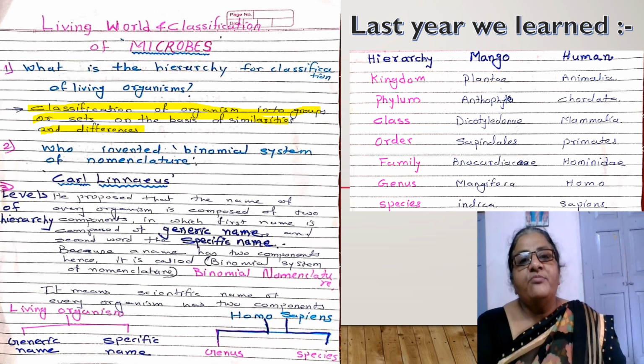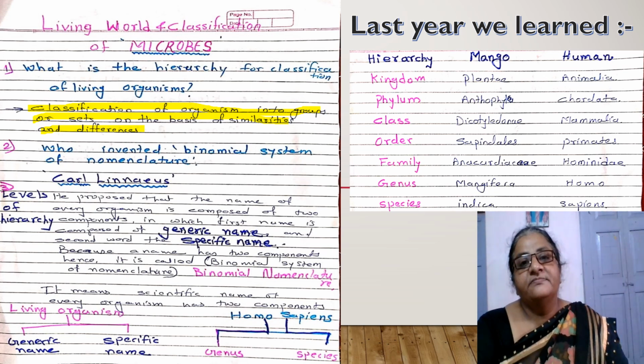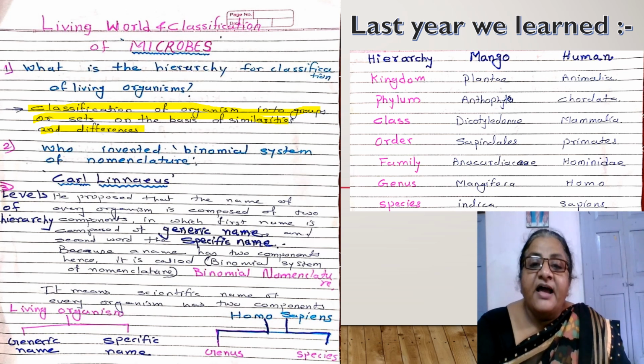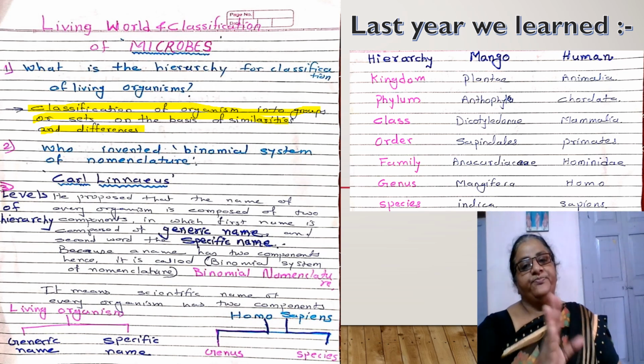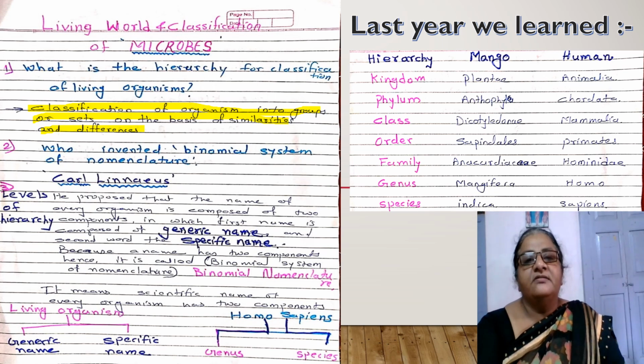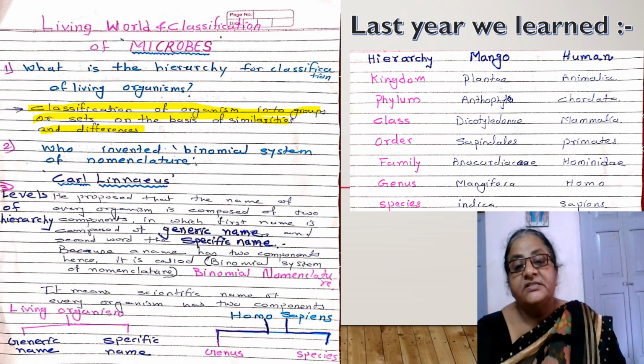The simplest form of classification is species. The most complex form of classification is kingdom. So the highest level of hierarchy is kingdom, which has a lot of differences and very few similarities, while the species has much more similarities and very few differences.